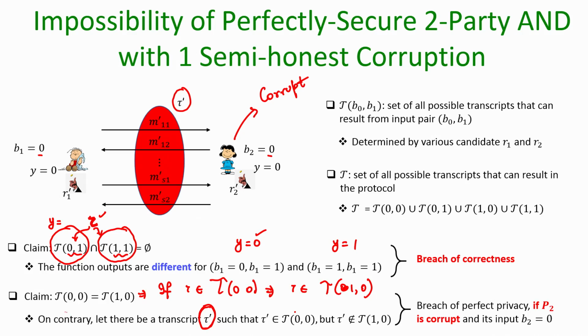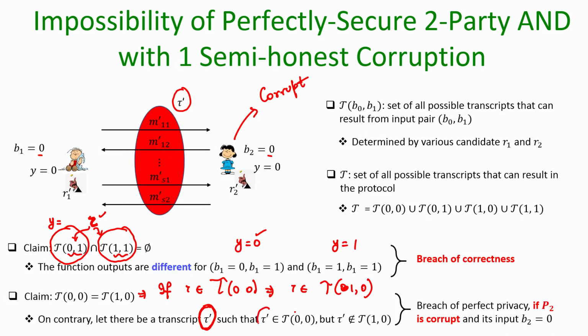Now, if tau prime constitutes a bad transcript, then a corrupt P2, if it sees that the messages which are exchanged as per the protocol during the execution is tau prime, can easily infer that the input of the other party is 0, it is not 1.